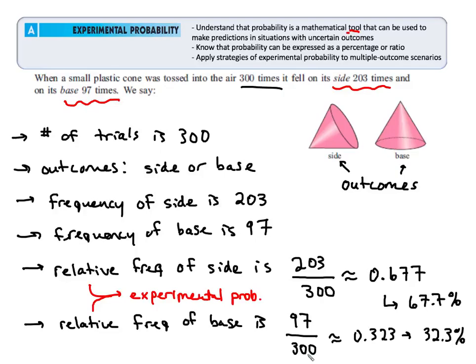Generally speaking, the more data you get, the more reliable your probabilities are, the more accurate they're becoming, because you're gathering more data. You're understanding the nature of this object, tossing it up in the air, in a more robust way, because you're taking it more and more times.